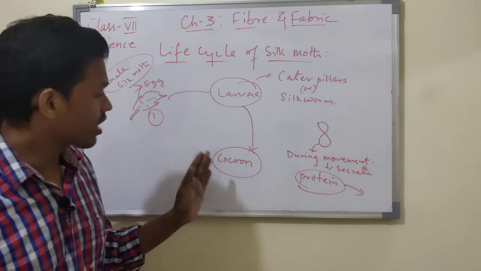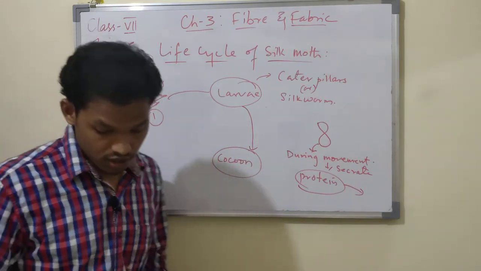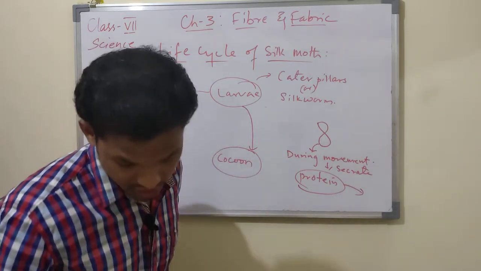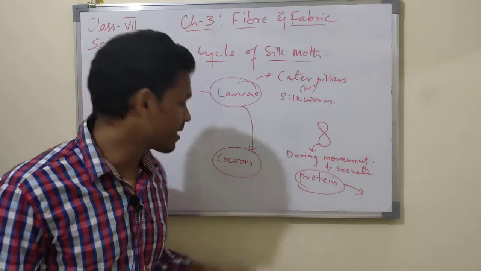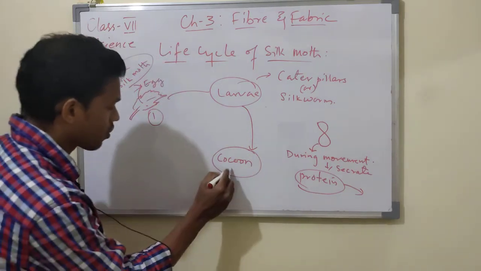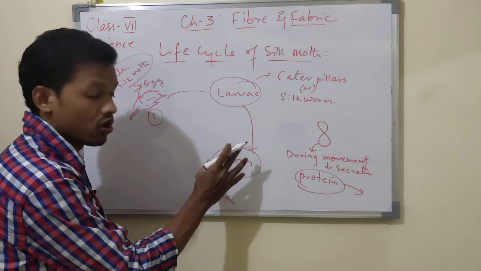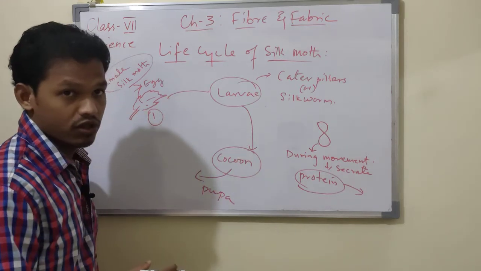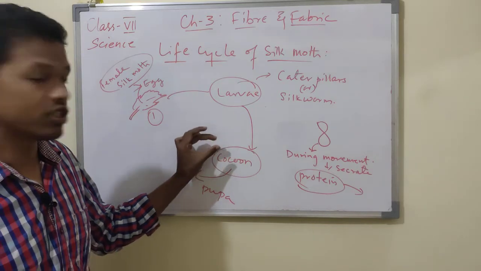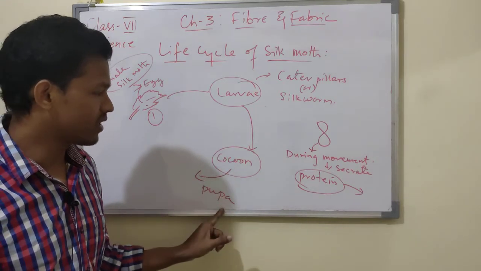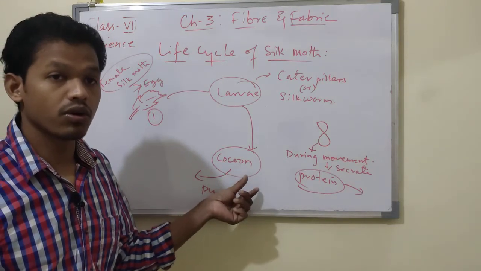During the conversion of this cocoon into a pupa, this is called the pupa stage. They climb on the branch of trees and start spinning their cocoons. This is called the pupa stage when cocoons are made. The covering is called the cocoon, and this cocoon becomes harder and harder as the days go by.